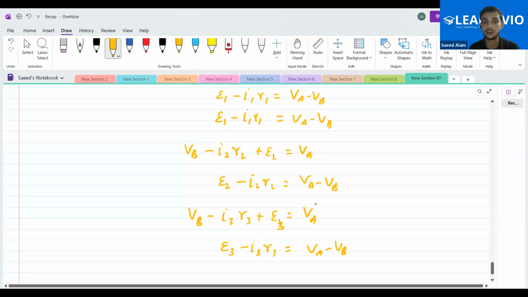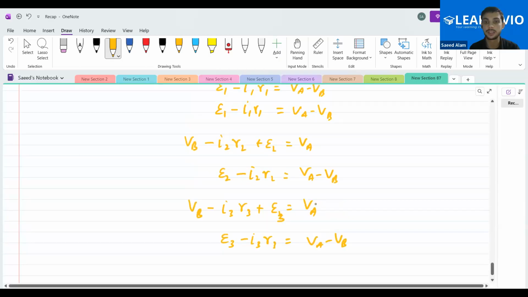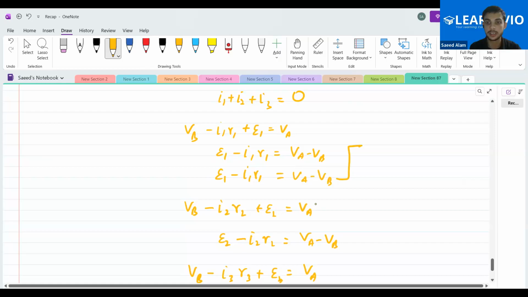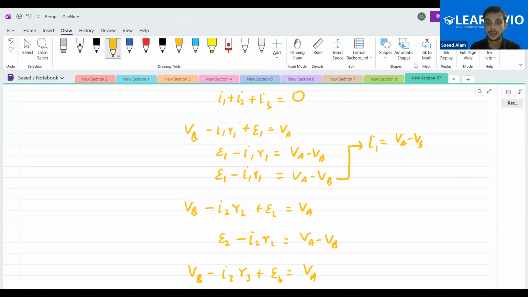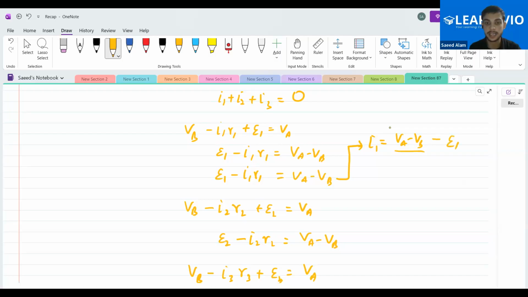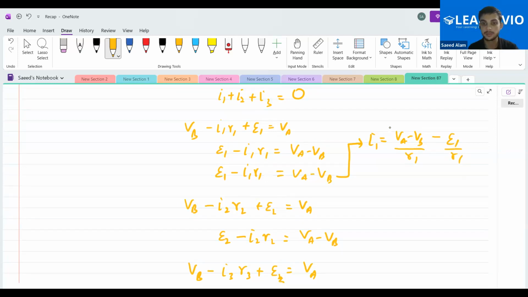Okay, now finding out the I1 from the first equation. What will I get? I1 will be equal to VA minus VB, plus, what I'll get, VA minus VB minus E1, divided by R1. Yes or no?